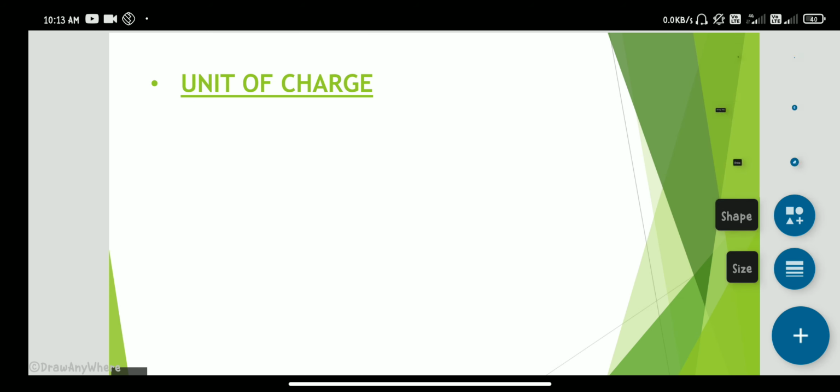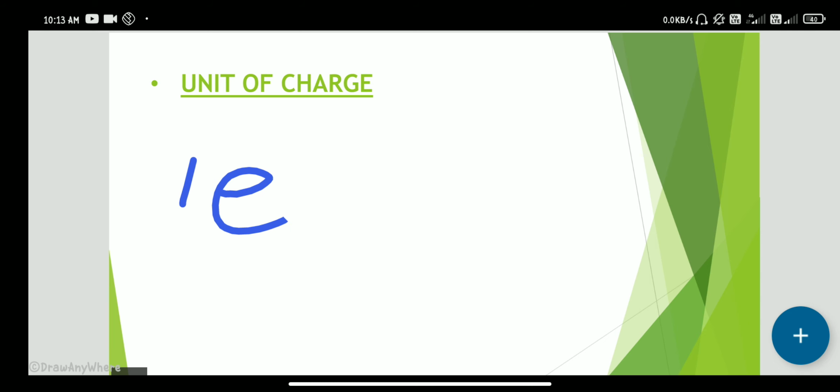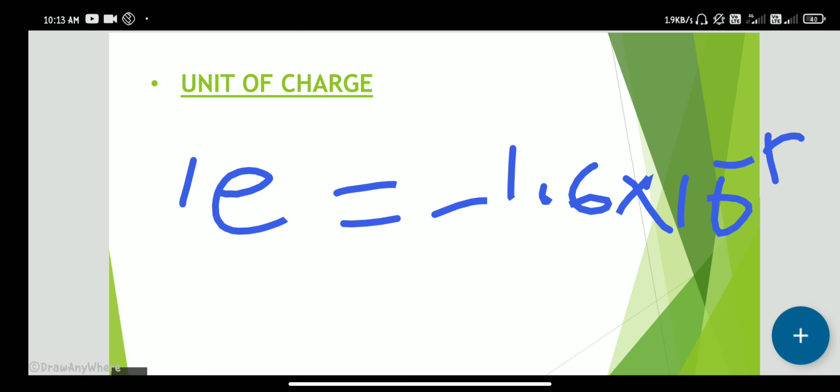Yeah, we discuss how many electrons are in one coulomb. How many electrons are in one charge of coulomb? Let's discuss. So as we know, one electron charge means 1.6 into 10 power of minus 19 coulombs.